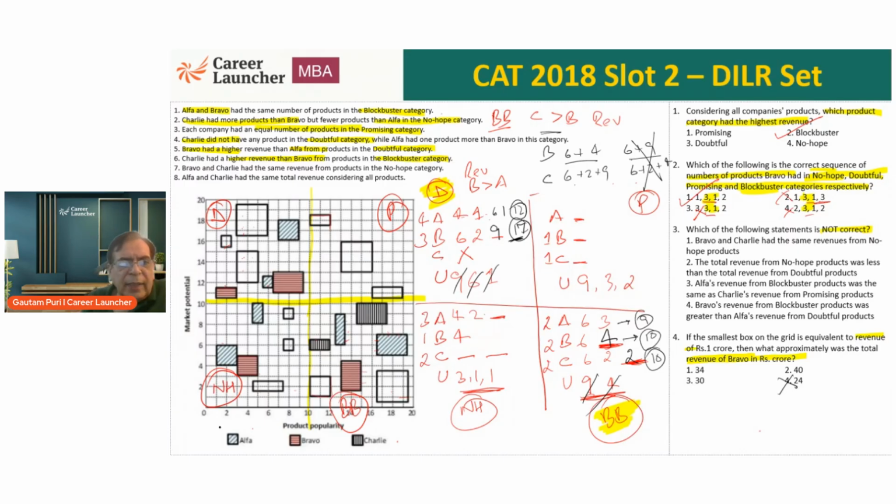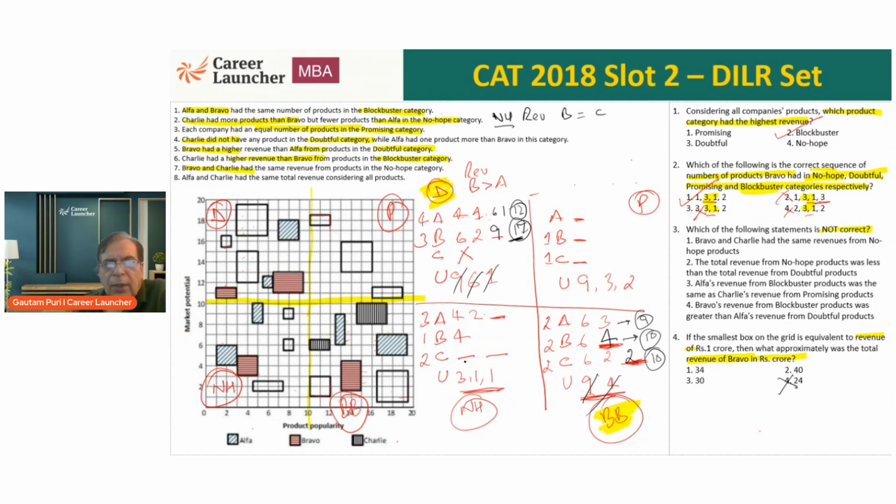Okay, let's look at the next statement now. Bravo and Charlie had the same revenue from products in no hope category. Okay, in the no hope category, Charlie and Bravo have to have the same revenue. I'm just erasing this again. So as far as the no hope category is concerned, revenue of Bravo is equal to Charlie.